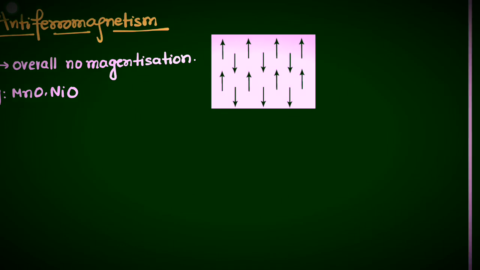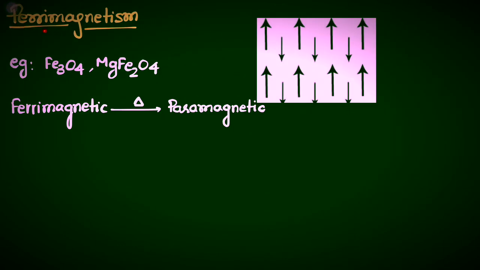Next we have ferrimagnetism. In this case, the aligned magnetic moments are not of the same size. They are of different sizes, and again they are anti-parallel. But the problem is that their magnitudes will not be the same because their sizes are different. So there will be some magnetic moment associated with that, and overall magnetization will be there.